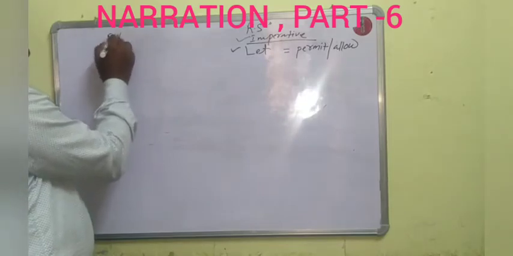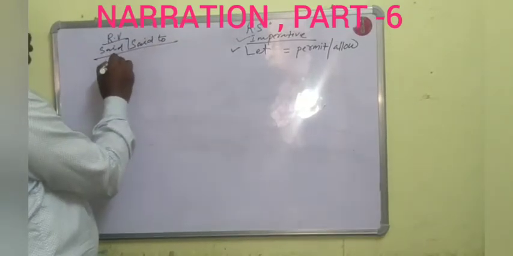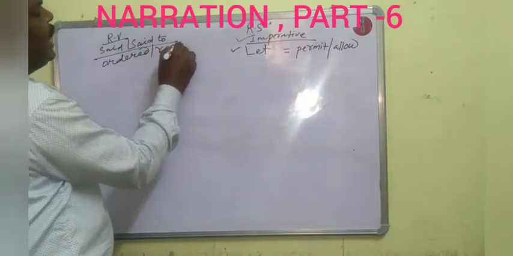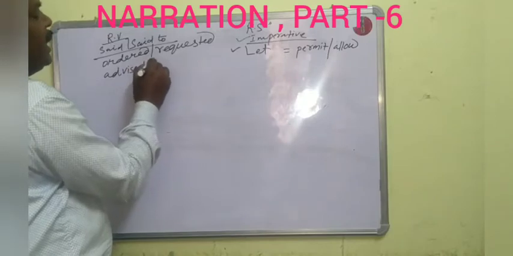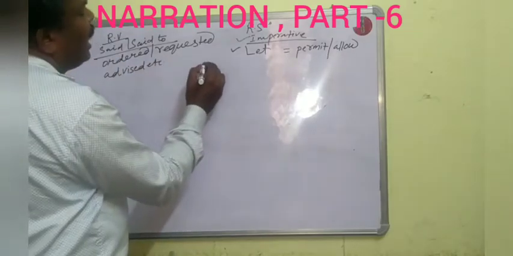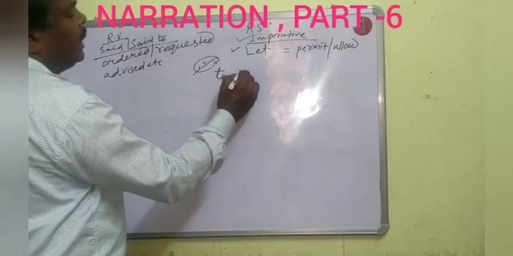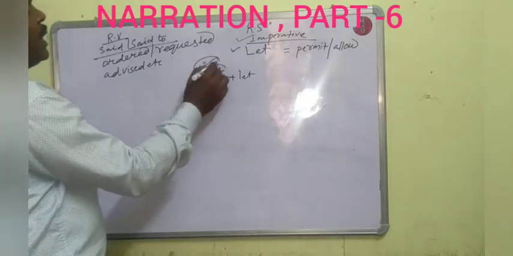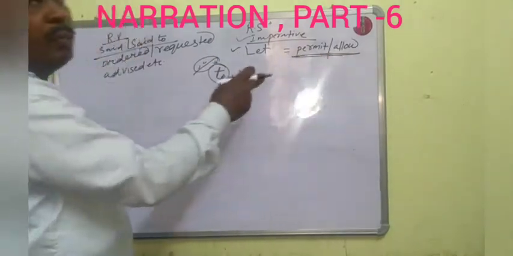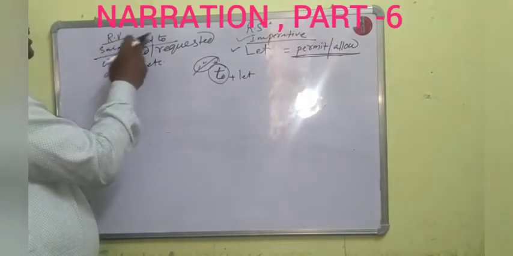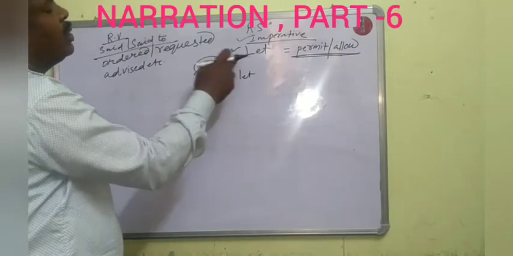The reporting verb said or said to will be changed into ordered, requested, advised, etc. After removing the comma and inverted commas, we shall use to just before let.